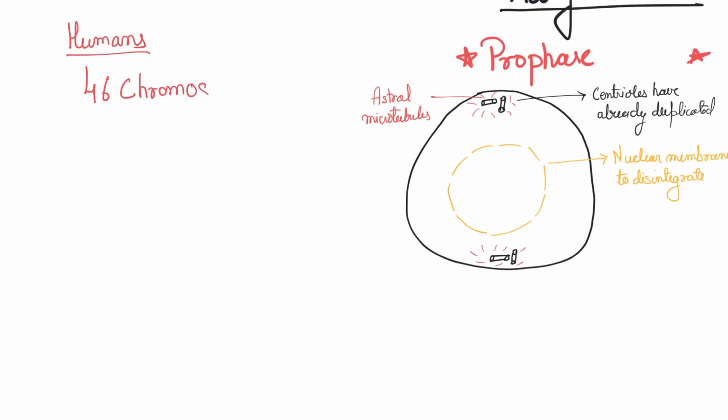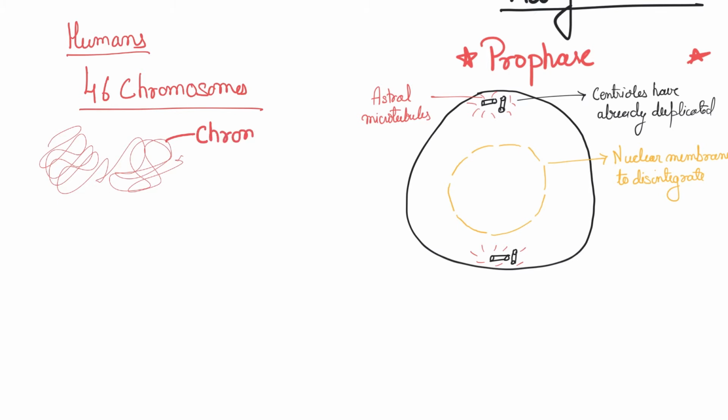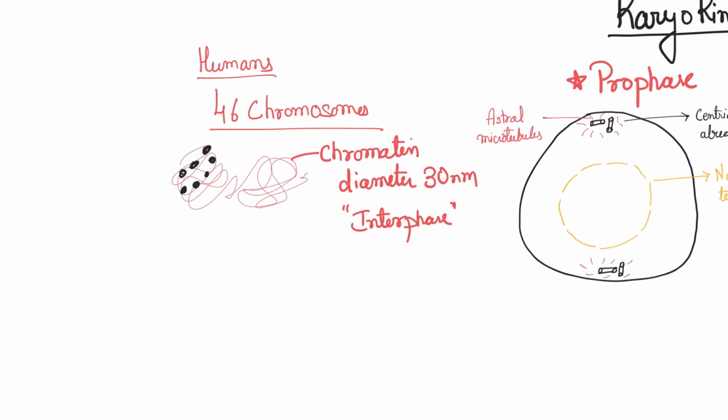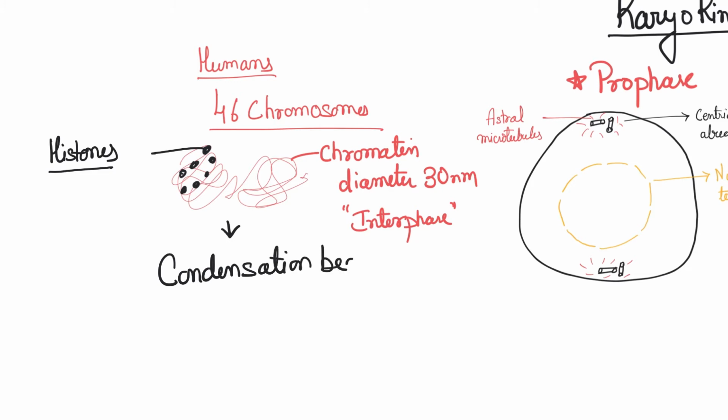So humans, let's say we have 46 chromosomes. We do have 46 chromosomes, 23 from mom, 23 from dad. So this is what it looks like at interphase. It's called chromatin, that is DNA associated with proteins, right? The diameter is hardly 300 nanometers. That's what it will look like at interphase. You can't actually see them. It's so fine, right? Together with the histone proteins. But the condensation starts in the prophase.